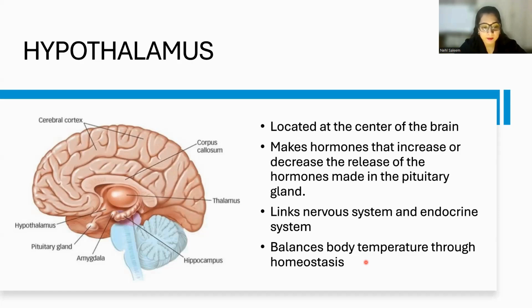If that doesn't get maintained, the enzymes present in the body go towards denaturation, and the physiology of the body gets disrupted. So to keep it simpler, the function of hypothalamus is to keep the body temperature balanced, and it balances the body temperature through a process known as homeostasis, right, guys?